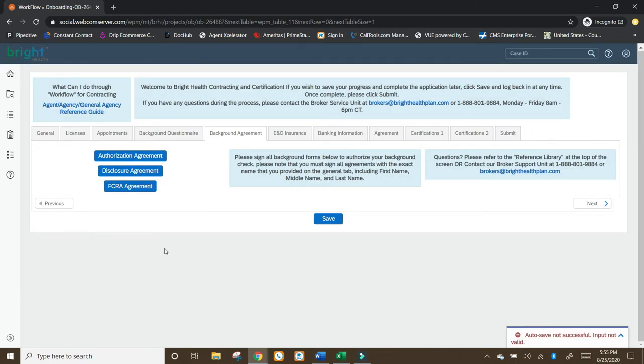It accepted it. I mean, it doesn't get easier than that. That's a good workaround we can do. You're going to want to do the same for disclosure. You're going to want to do it for the FCRA agreement as well. Then you're going to want to click save after all those are done, and then click next.